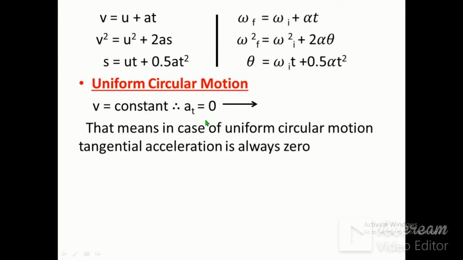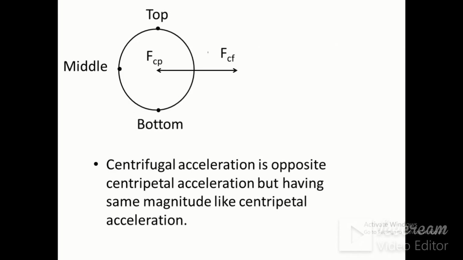Now in the first slide only I explained uniform motion. In uniform motion velocity remains constant. That means in uniform circular motion the speed is also constant. Therefore if acceleration is equal to dv by dt, and velocity itself is constant, the derivative of a constant is 0, therefore tangential acceleration is 0. That means in case of uniform circular motion, tangential acceleration is always 0.